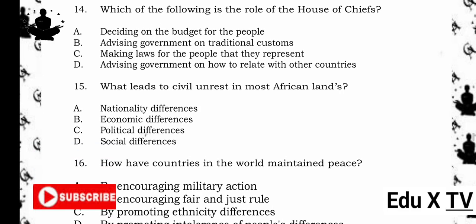14. Which of the following is the role of the House of Chiefs? A. Deciding on the budget for the people. B. Advising government on traditional customs. C. Making laws for the people that they represent. D. Advising government on how to relate with other countries. The answer is B. Advising government on traditional customs. Reason being, the House of Chiefs (Ntlo ya Dikgosi) plays an advisory role to the government, especially on matters related to culture, customs, and traditions, but does not make laws or budgets.